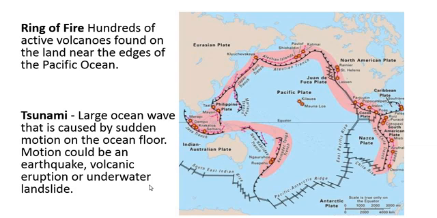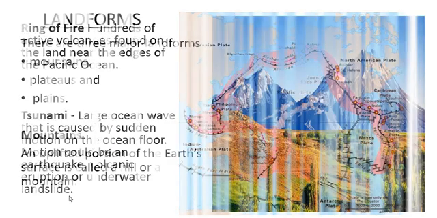Tsunami: large ocean waves that are caused by sudden motion on the ocean floor. The motion could be an earthquake, a volcanic eruption or an underwater landslide. How are tsunamis caused? Because of these three: either an earthquake, a volcanic eruption or an underwater landslide. This is the reason.